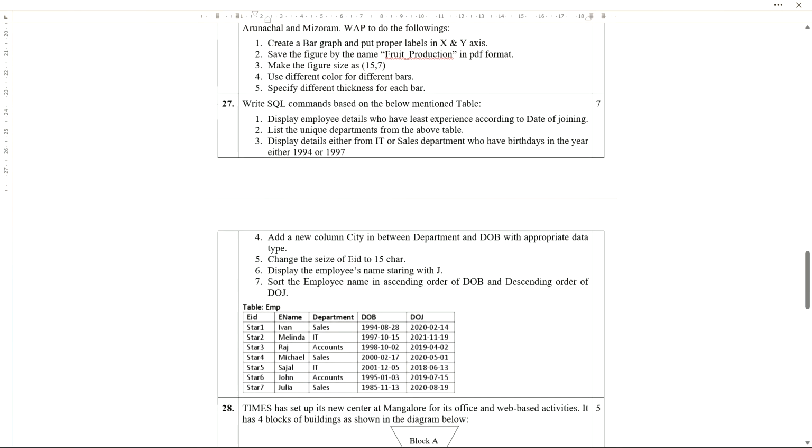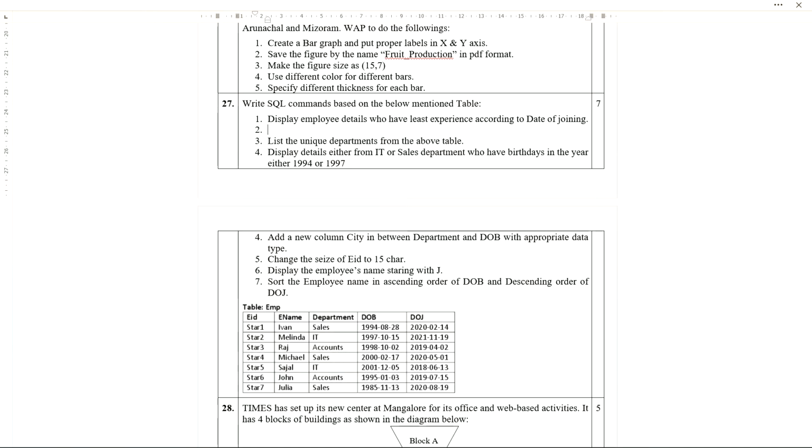So here we can see we are almost at the end of this question paper. Write SQL commands based on the below mentioned table. The table name is EMP. First one, display employee details who have least experience according to date of joining. So its answer will be: select star from EMP order by DOJ DESC.